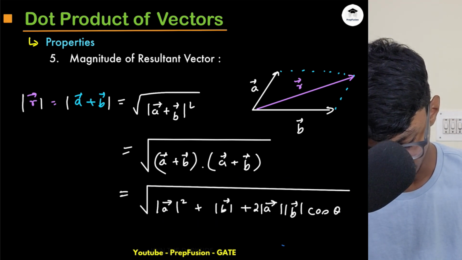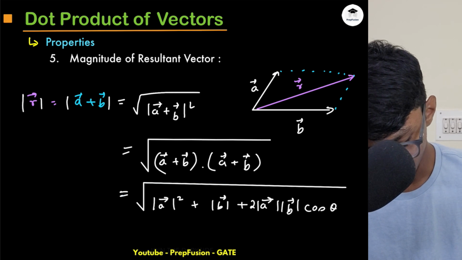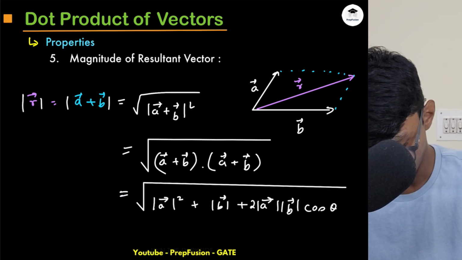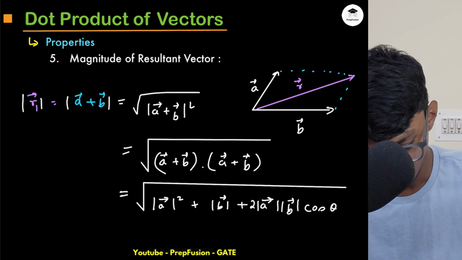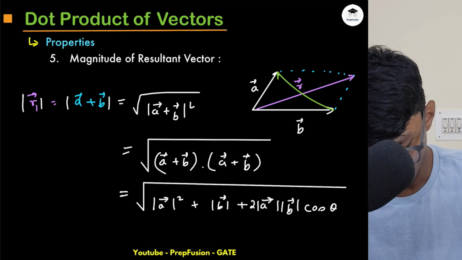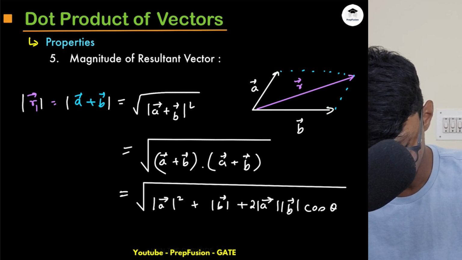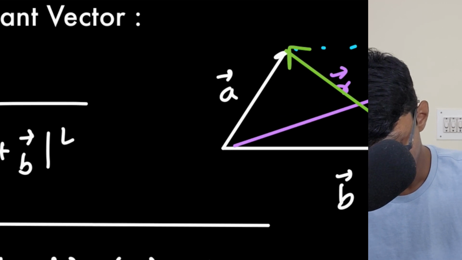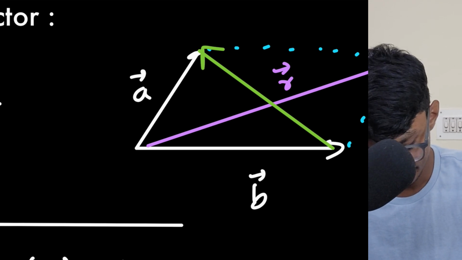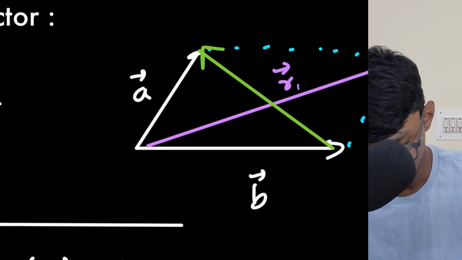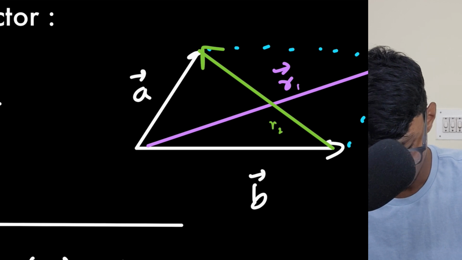There is also another vector, right? What is the other vector? Let's say this is r1, and r2 is this, right? So we have another vector also, this one, not like this. This will be a straight line. This is basically r1, and this is basically r2.